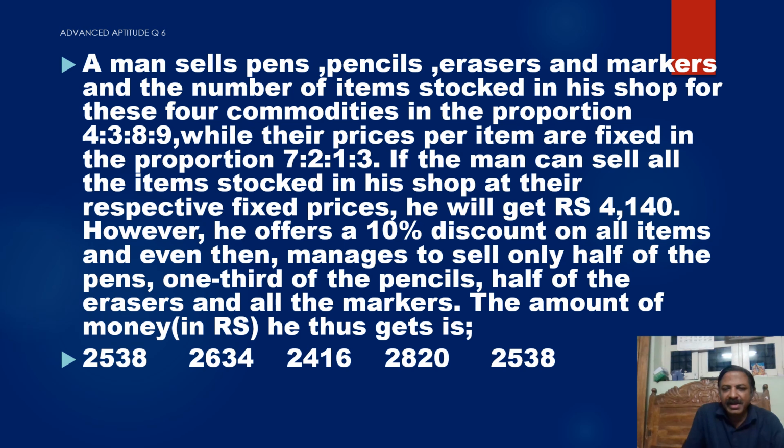So what is the amount of money he thus gets? Very, very interesting question. There's a lot of rough work in this. So let me see if we can solve this.